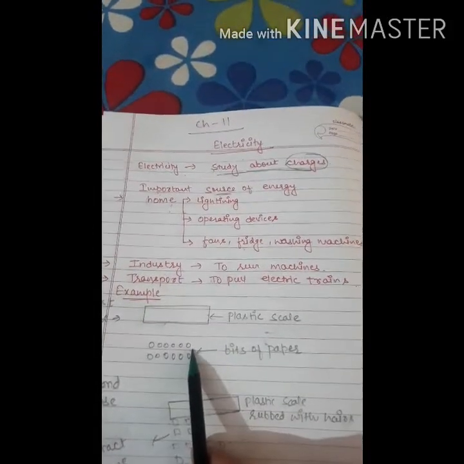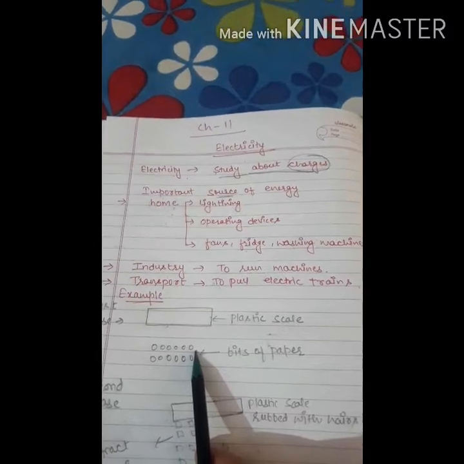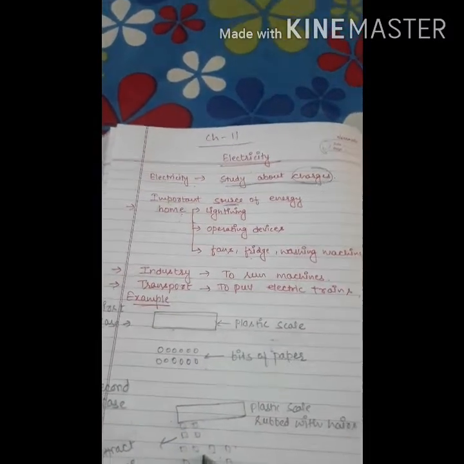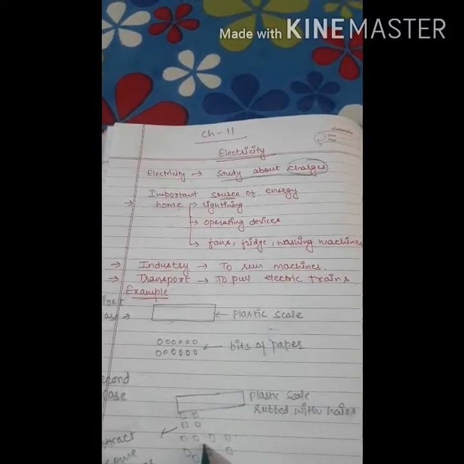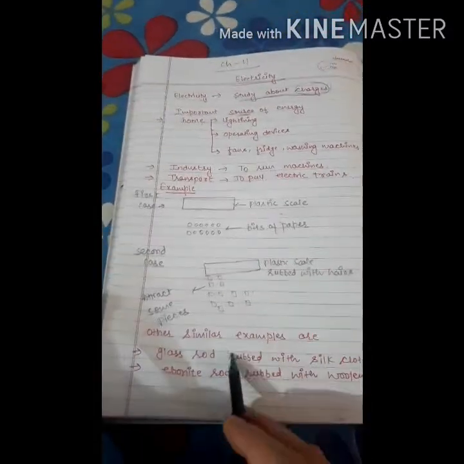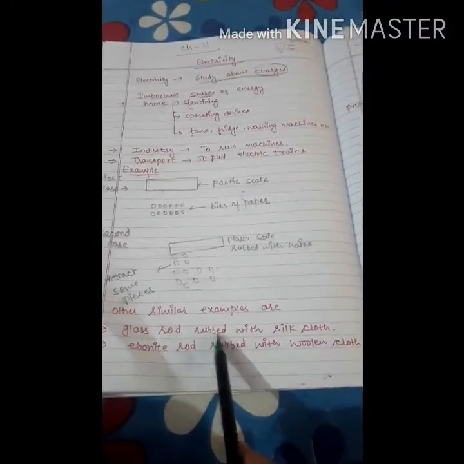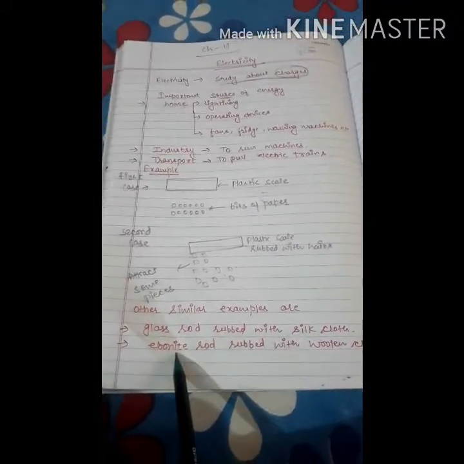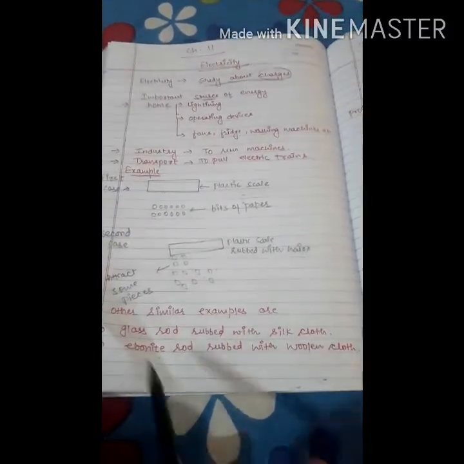In the first case, the comb is electrically neutral, so it is unaffected by the bits of paper. In the second case, the scale becomes charged by rubbing it with hair. Other similar examples are a glass rod rubbed with silk cloth, and an ebonite rod rubbed with woolen cloth.